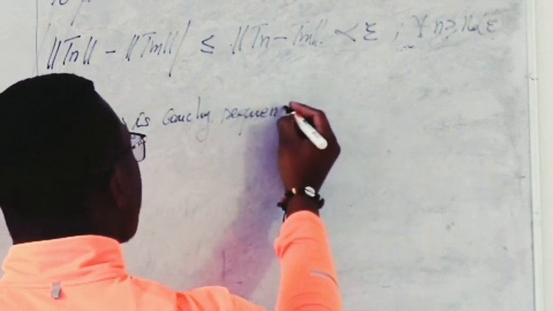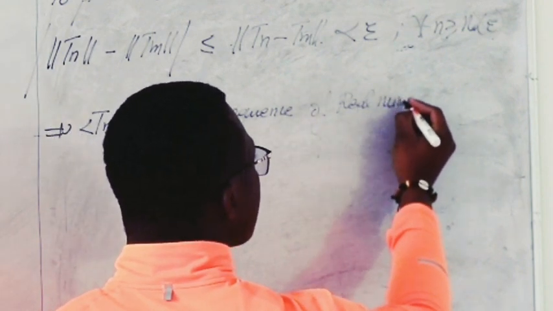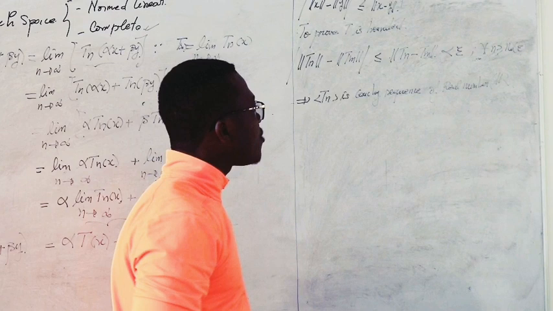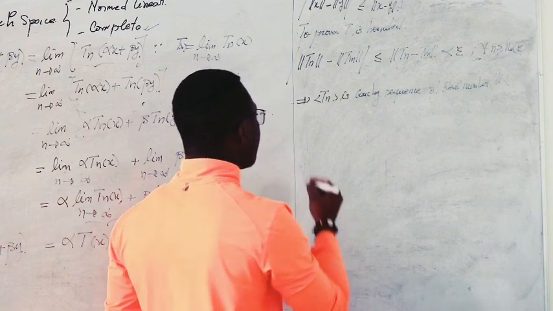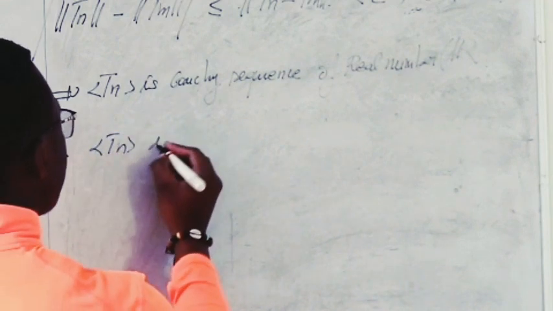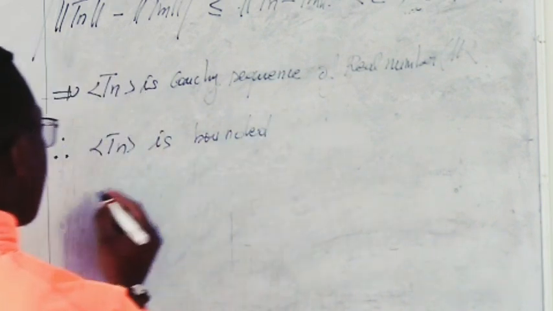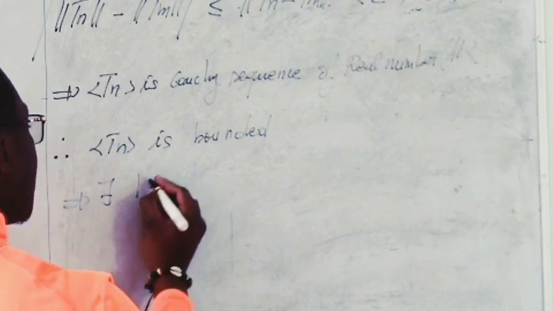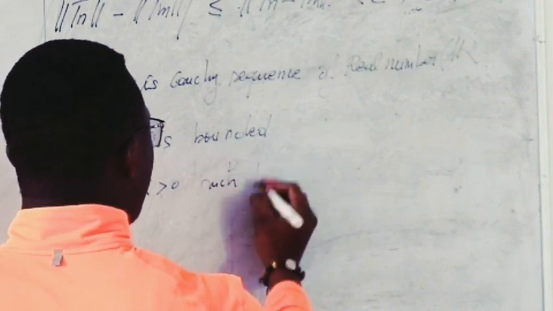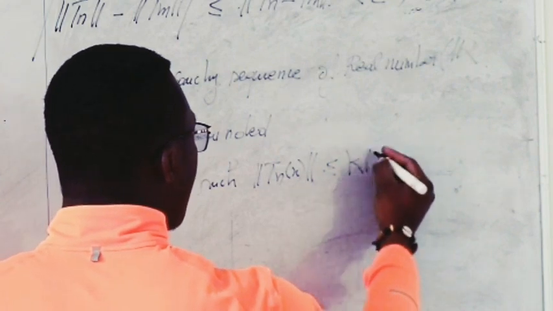It is a Cauchy sequence of real numbers, the set of real numbers R. But we know that every Cauchy sequence of real numbers is bounded. Therefore, we can say that it is bounded. This means what? There exists a positive number k such that norm of Tn of x is less than or equal to k norm of x.